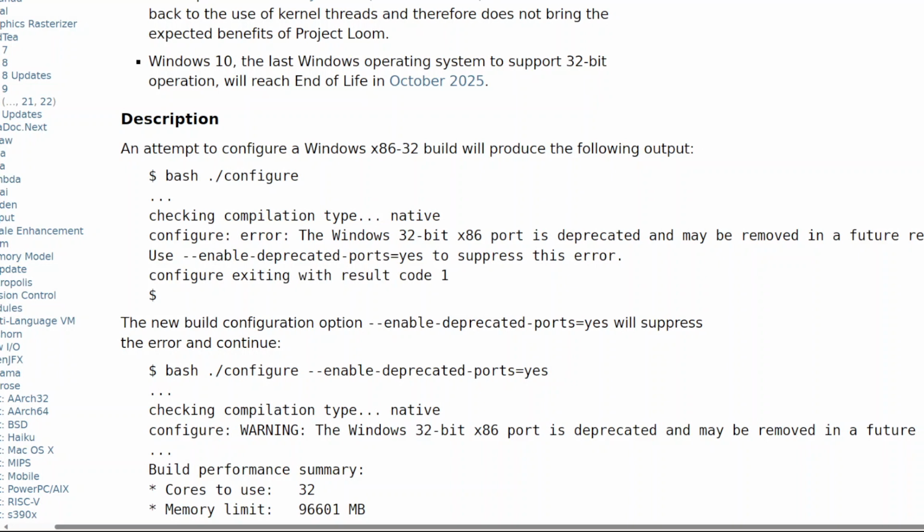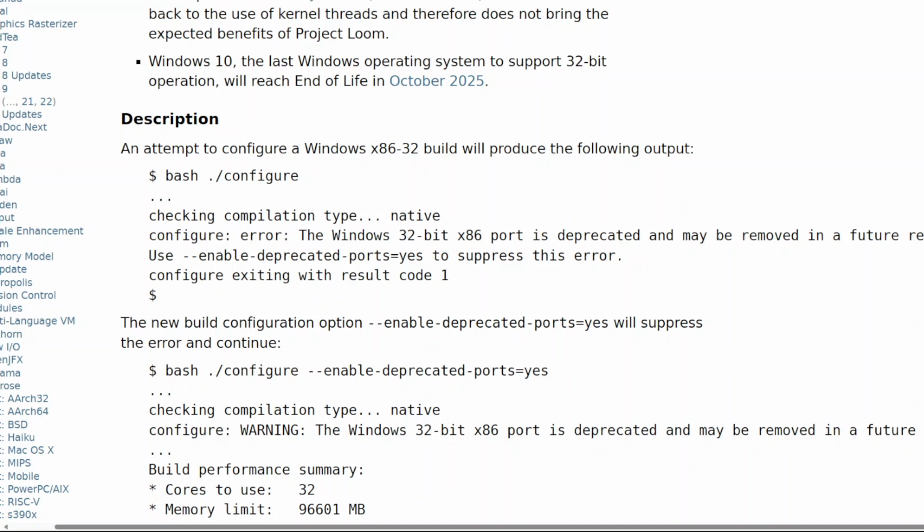Description. An attempt to configure a Windows x86-32 build will produce the following output: $ bash configure, checking compilation type... Native. Configure: error: the Windows 32-bit x86 port is deprecated and may be removed in a future release. Use --enable-deprecated-ports=yes to suppress this error. Configure exiting with result code 1. The new build configuration option --enable-deprecated-ports=yes will suppress the error and continue.